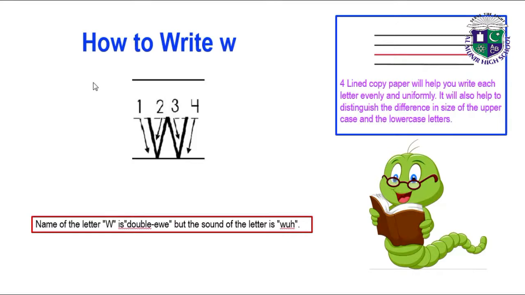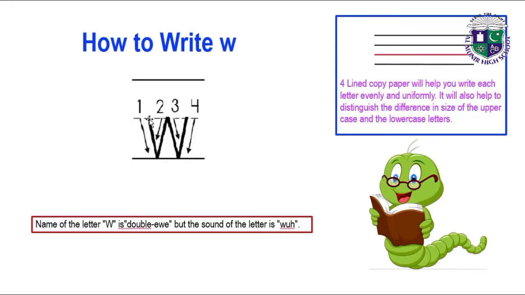Now you have to write lowercase letter w. How to write w? Now you have to draw a slanting line in between two middle lines, another slanting line, another slanting line, another slanting line opposite to each other to write w, lowercase w.